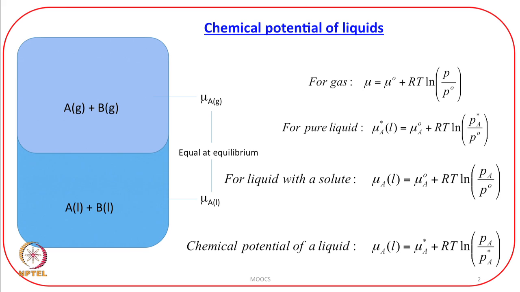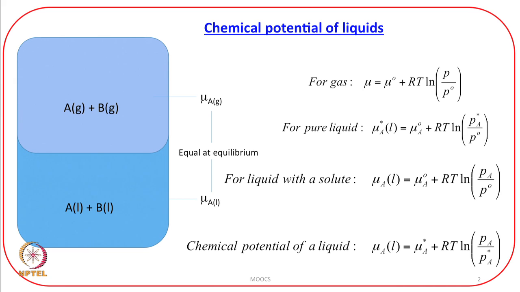So, what we have here is a term which is log P A by P A star. It has an interesting meaning. P A is the vapor pressure of A in a mixture of A and B, and P A star is the vapor pressure of A when A is a pure liquid.